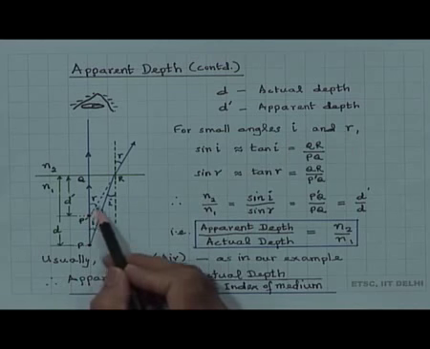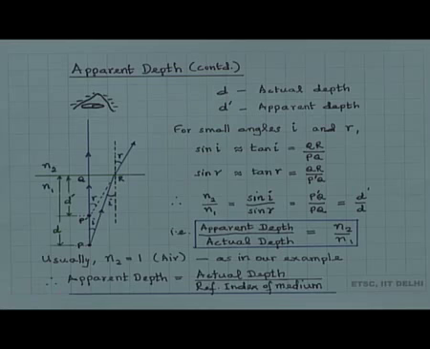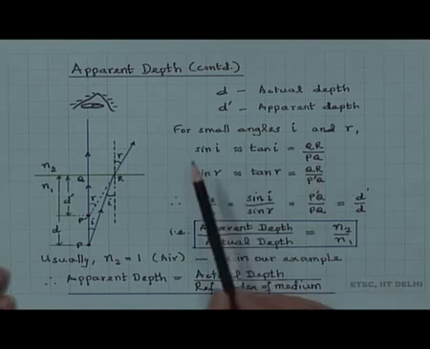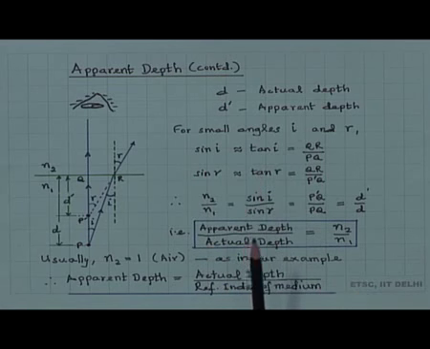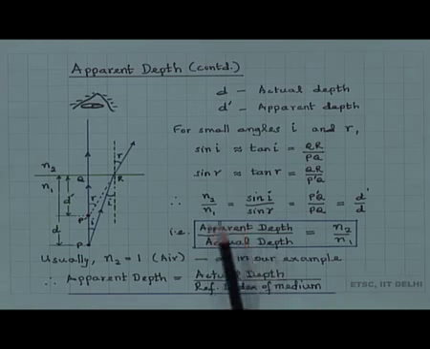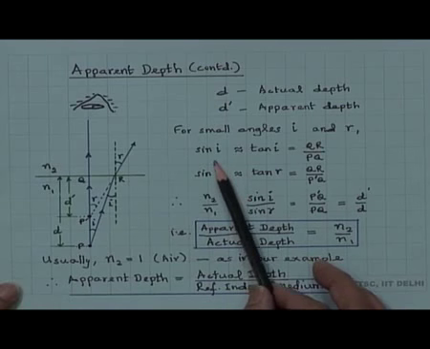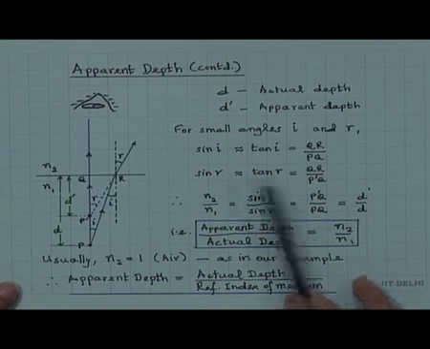If i is small, r is also small, although r is a little larger than i, but it is still quite small. Therefore, we can write sin i nearly equal to tan i. For small angles theta, sin theta is nearly equal to theta, which is nearly equal to tan theta. So, sin i is equal to tan i.